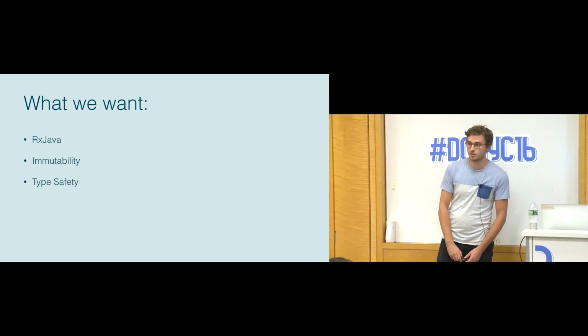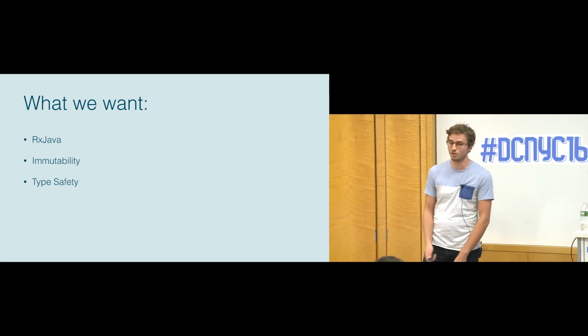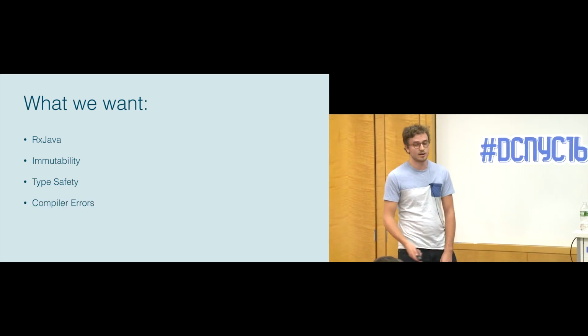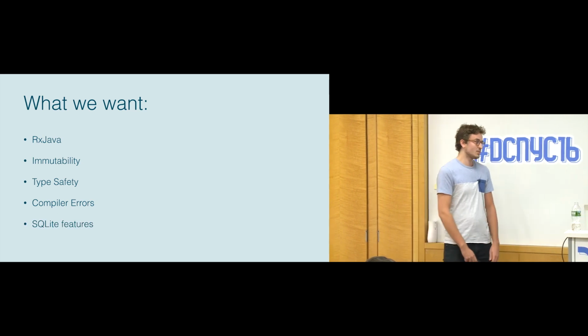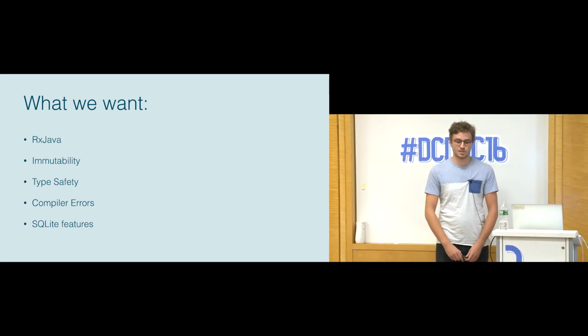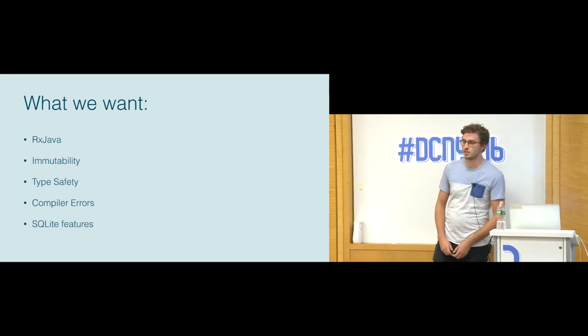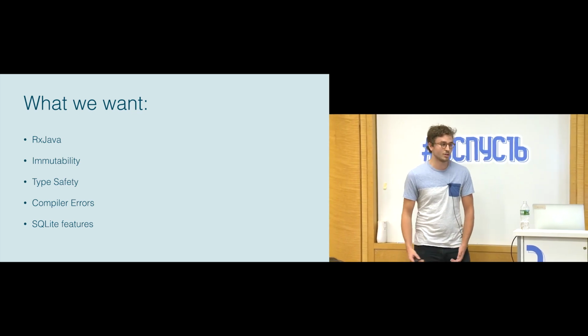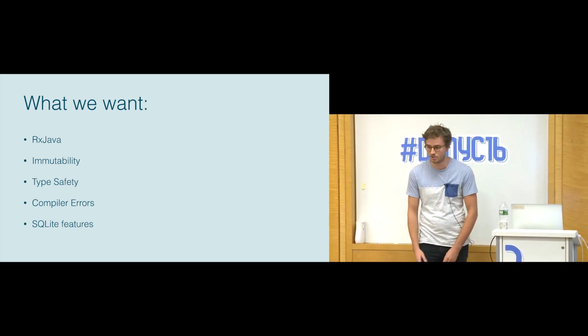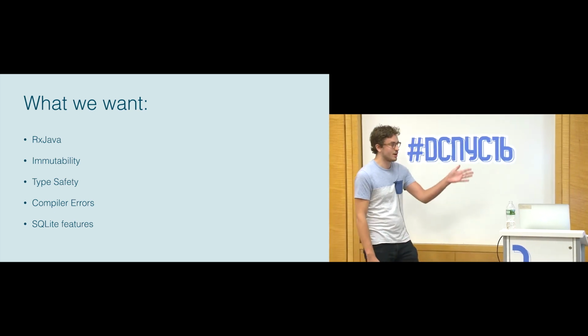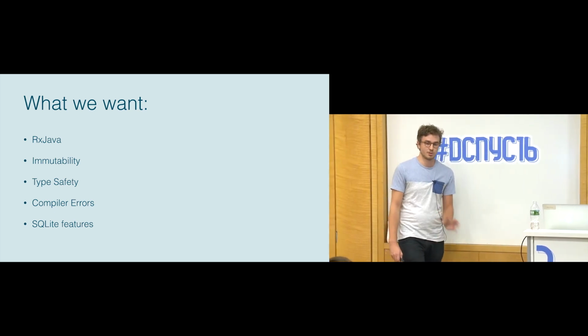Type safety was another big one. This is one of the biggest things that's lacking in the default bindings, along with compiler errors, just pushing things out of runtime exceptions into compilation exceptions. And then the final one was SQLite features. At the time, we weren't using SQLite excessively, but we knew it was a powerful tool, and we wanted to take advantage of everything we could do with it, including joins, inner queries, triggers, all that kind of stuff. So these were the 5 things that we were looking for when we went into this.